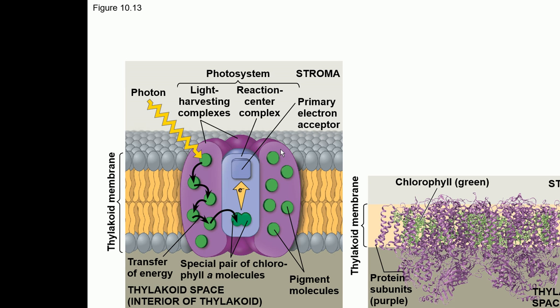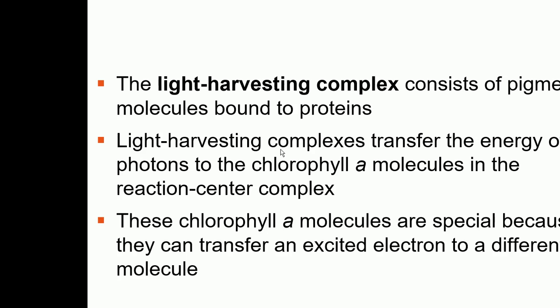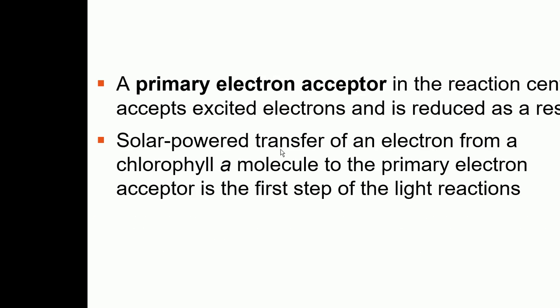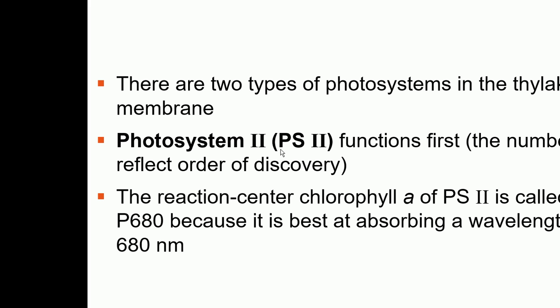So a photosystem has two parts: light harvesting complex and reaction center. And in the process of photosynthesis, there are two kinds of photosystems involved: photosystem 2 and photosystem 1. Photosystem 2 works first. In the thylakoid membrane, you will see there are two photosystems. One is photosystem 2, another is photosystem 1.